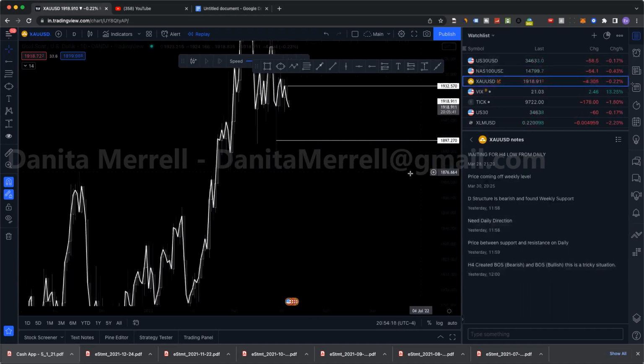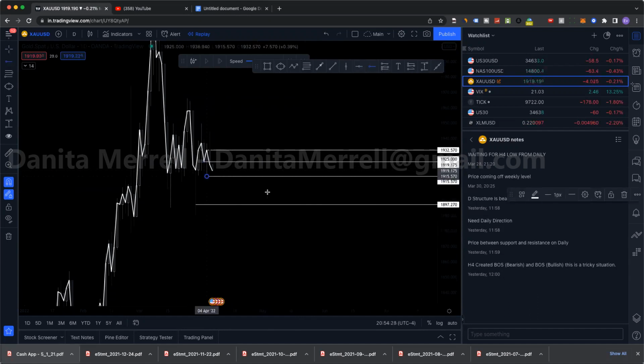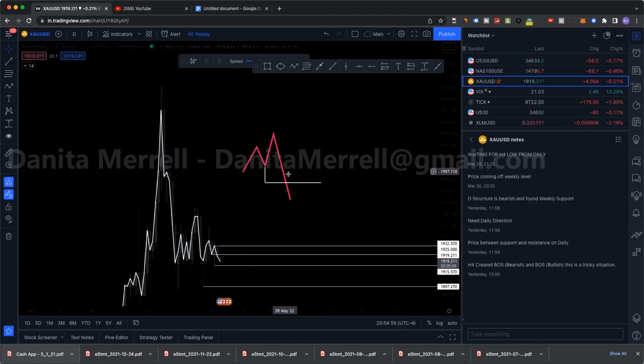Okay, so when you're looking at a line chart, you might be thinking, okay, I have a break of structure here. But then when you're looking at the candles, we never broke the low, right? So what I consider a break of structure, okay, here we go, what I consider a break of structure is when we close below the wick. Okay, price has to close below that wick.